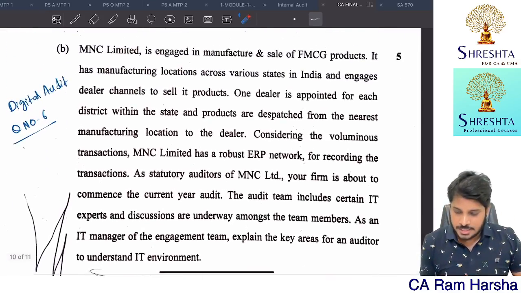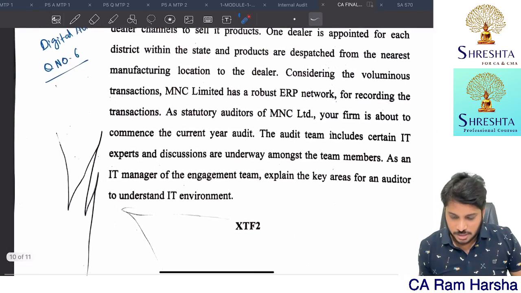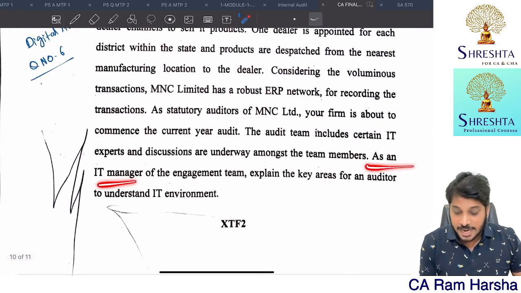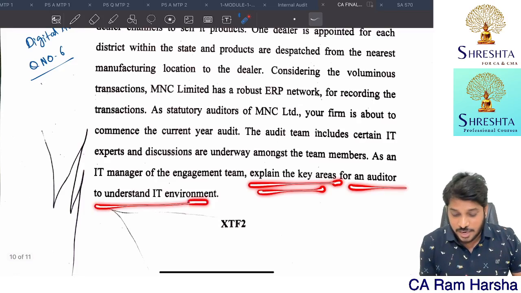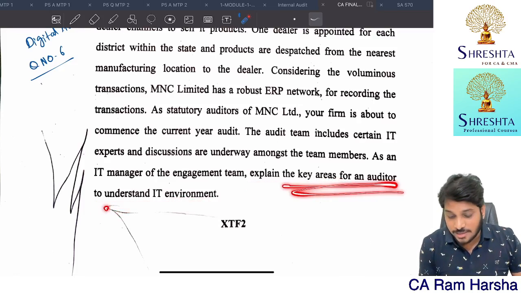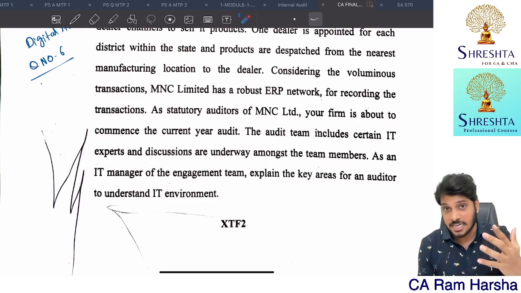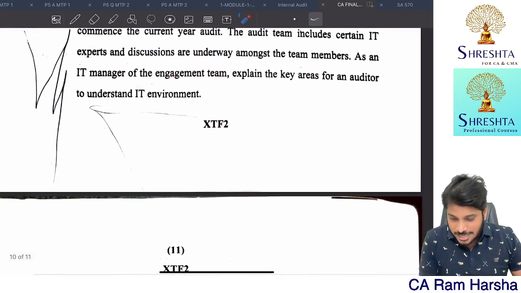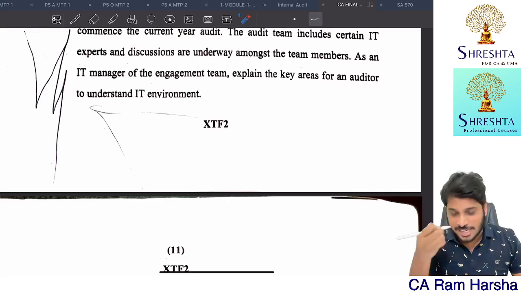Next, this is a digital audit question, a straight question. As an IT manager, explain key areas for an auditor to understand the IT environment. What are the key areas to understand in an IT environment? So that's it. This is the actual question. Even if you read the entire story or not, it doesn't matter.